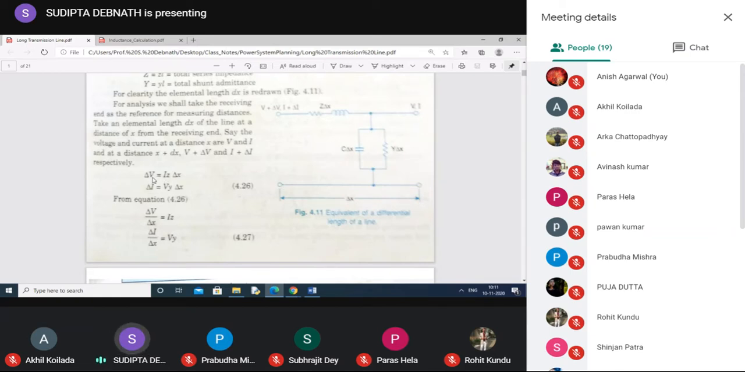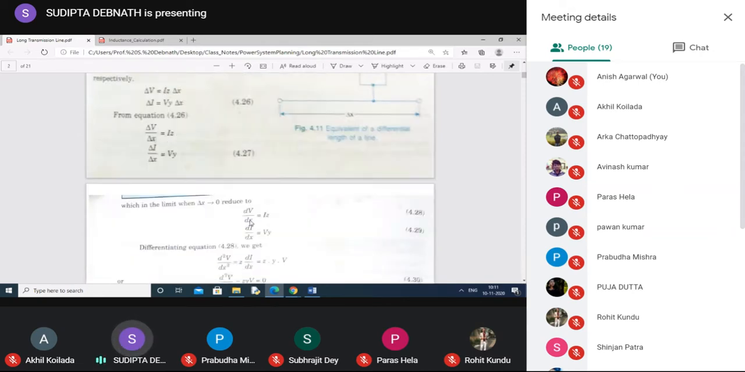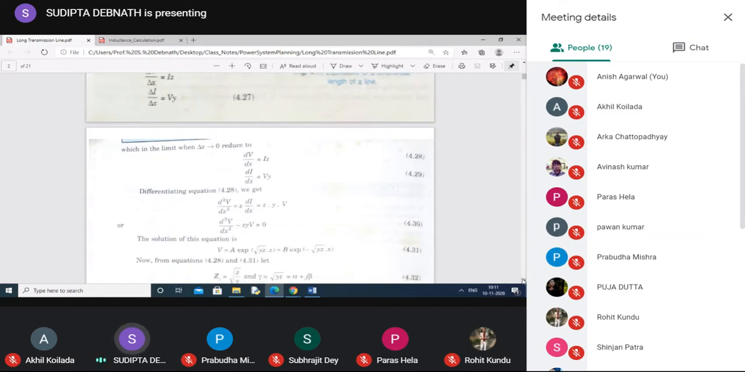Now we can write delta V by delta X equal to IZ, delta I by delta X equal to VY. Now if this delta X is a very small magnitude, we can write this one as dV/dx and this one as dI/dx. So we have written dV/dx equal to IZ, dI/dx equal to VY. Okay.